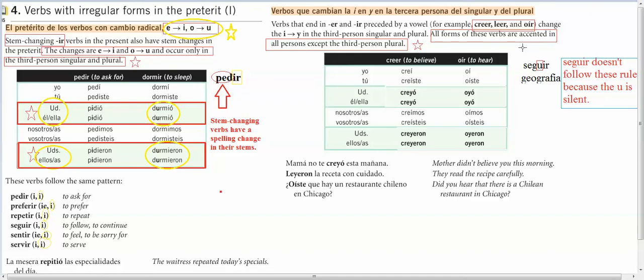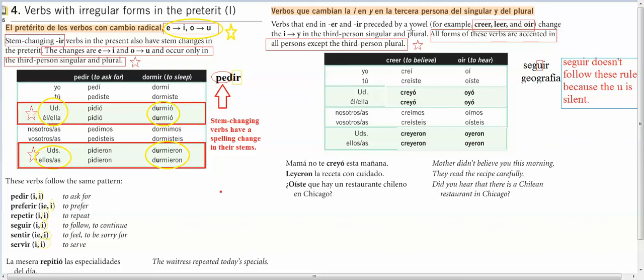Another stem change happens with verbs that have two vowels next to each other in their infinitive form. Unlike seguir, because even though seguir has two vowels in its infinitive form, the U in seguir is silent, so it doesn't have a sound. That's why it wouldn't fall in this group.